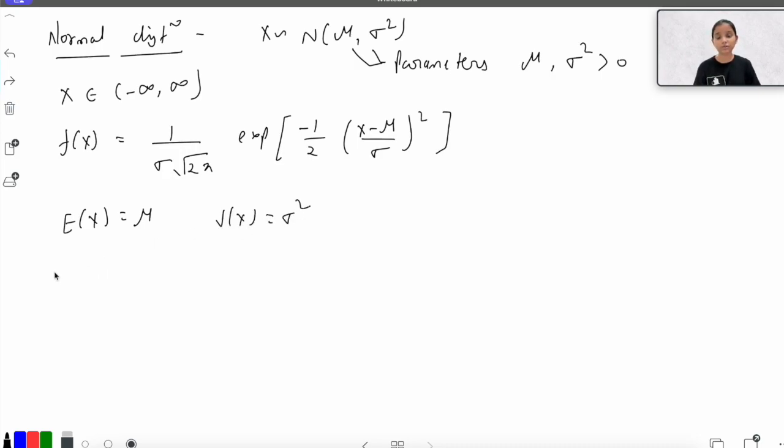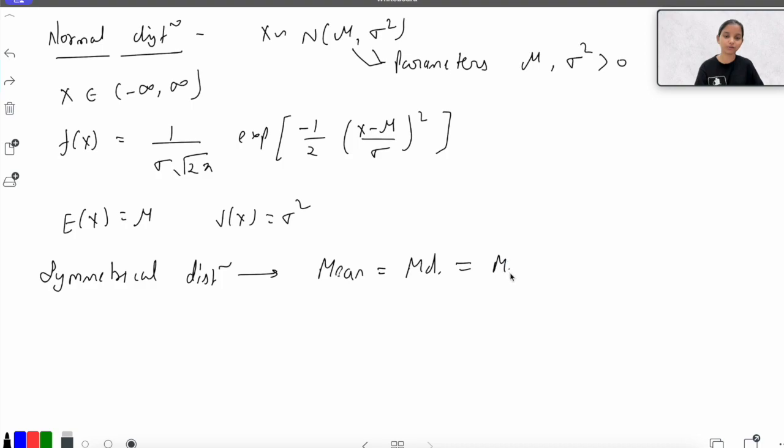Now the normal distribution is a symmetrical type of distribution, so as we know, if it is a symmetrical distribution, then the mean, median, and mode are all equal. I know my writing is too bad. Mean is equal to median, which is equal to mode. Now let's see the graph according to it. For a symmetrical distribution, I will have a graph like this, and it's a bell-shaped graph.